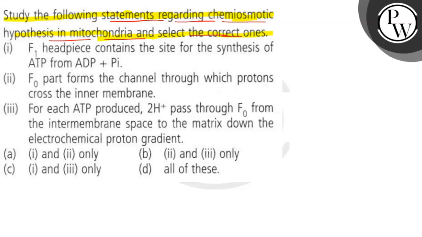The first statement says that the F1 headpiece contains the site for the synthesis of ATP from ADP.